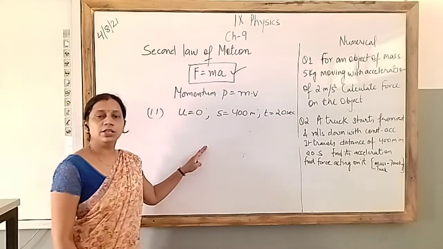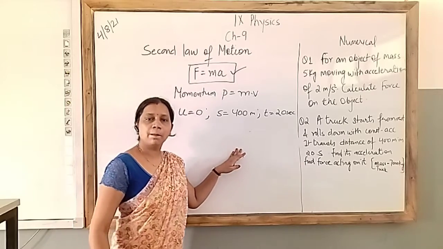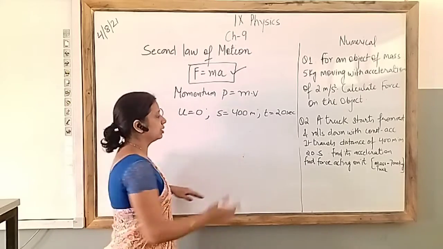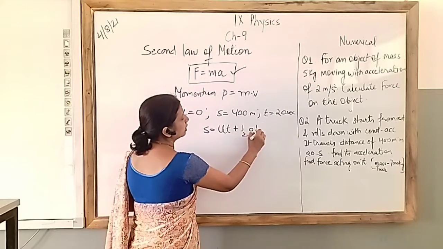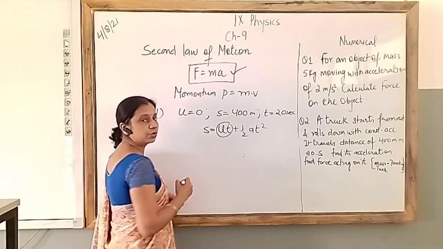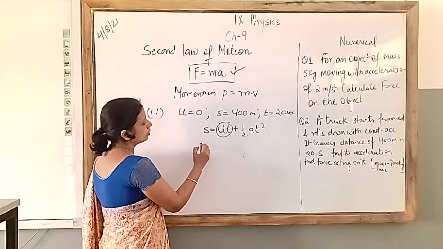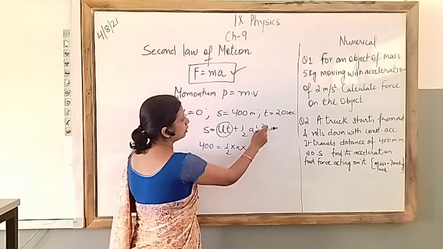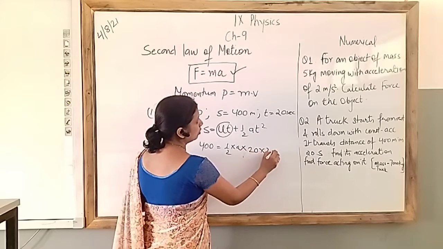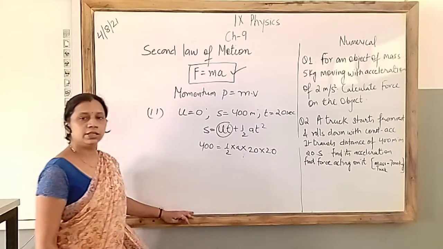So which equation you can use to find out acceleration? Second equation of motion. Yes. So s equal to ut plus half at square. This term will go to 0 because u is 0. So this is 400, half a you have to find, and t square means 20 into 20.